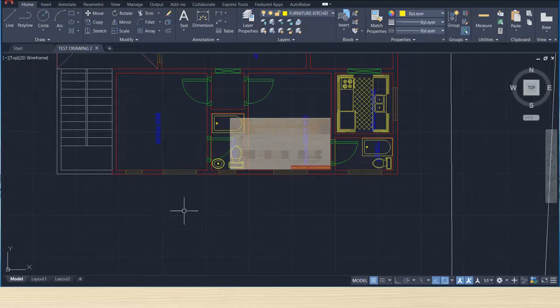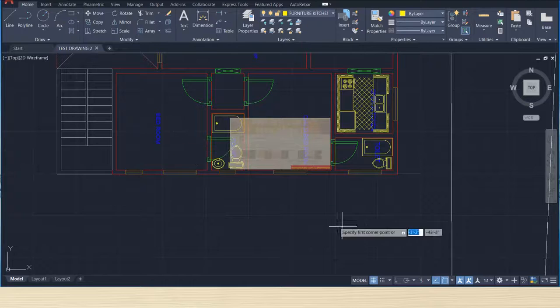So here I am showing you how to connect this waste sanitary plan or drainage layout to the public sewer.